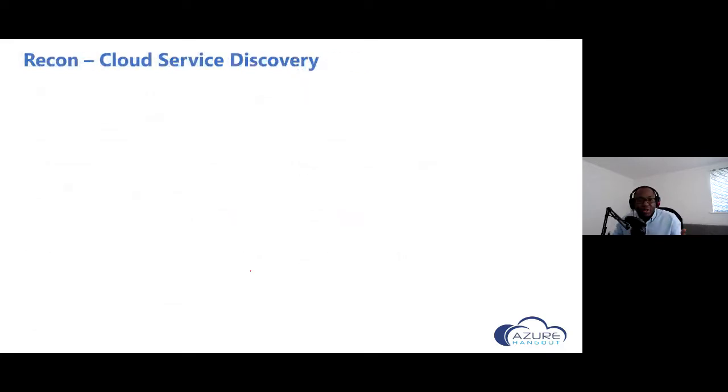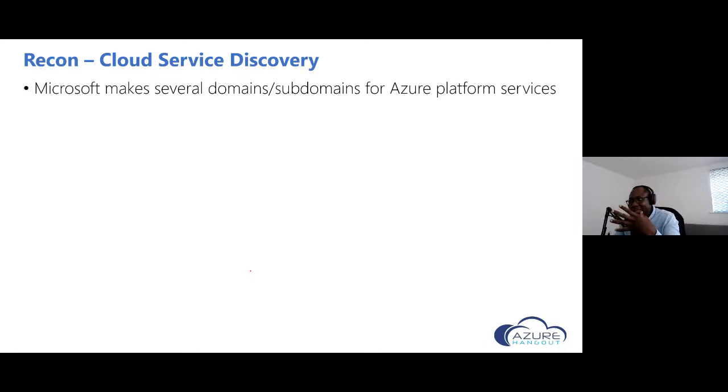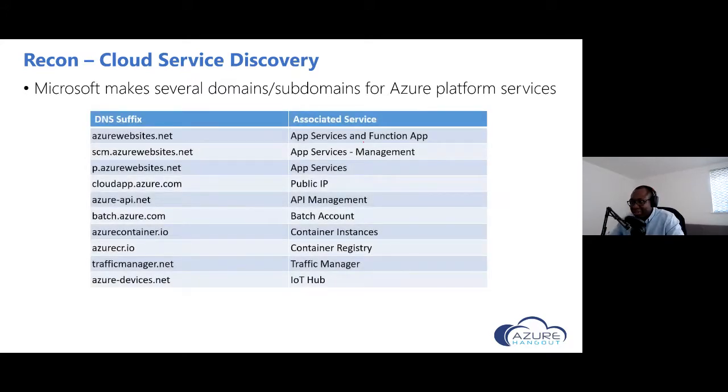But then there's also the case of platform services. So what about platform services? Things like your storage accounts, your SQL databases, your MySQL databases, Cosmos DB instances, cognitive services. For all those types of platform services, Microsoft has several domain names that are used by them. An attacker could, for example, use DNS style attacks to try to identify resources that are not configured correctly. In the case of services like Azure App Service or Azure Function App, the DNS suffix is azurewebsites.net. So an attacker could just pass a word list with that DNS suffix and try to identify potential targets that way. And it's the same for multiple other services in Azure.